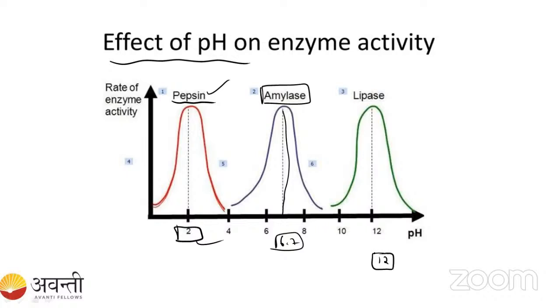Okay. Students, in the exam there is a chance they may give you this graph, but they will not give the names pepsin, amylase and lipase. By seeing this 2, this 6.7 and this 12, you have to name the enzyme. That's why you have to practice this type of question.